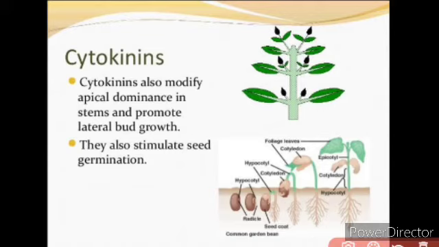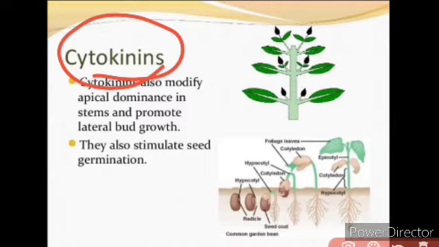The next one is the important hormone, that is cytokinins, right? So cytokinins: cyto means cell, kinins means division, so it is called cytokinins, and the main function is to promote cell division, right? And this was first isolated, in the sense separated, from the herring fish sperm. From the sperm of the herring fish, it was first isolated.